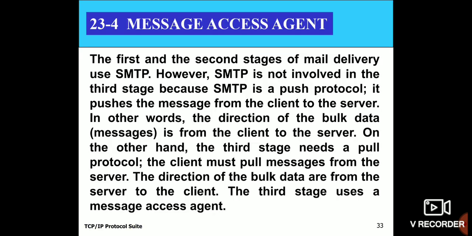And also we are going to continue and discuss the message access agent. The first and second stages of mail delivery use SMTP. However, SMTP is not involved in the third stage because SMTP is a push protocol, so it pushes the message from the client to the server. In other words, the direction of the bulk data is from the client to the server side. So SMTP is going to stop halfway. For pull, or accessing, we need other protocols.